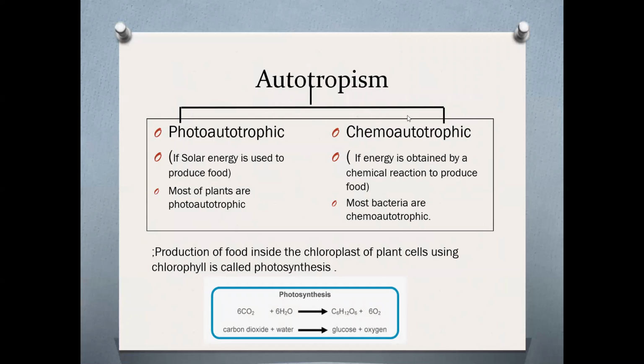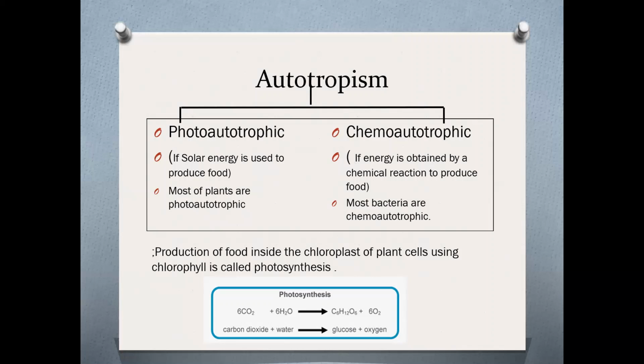Autotrophism can be divided into two, as photoautotrophism and chemoautotrophism. In photoautotrophism, solar energy is used to produce food, and most plants are photoautotrophic. And chemoautotrophism is when energy is obtained by a chemical reaction to produce food.